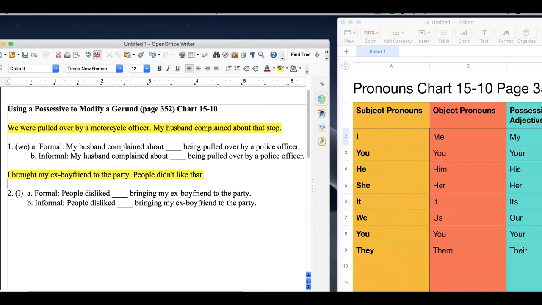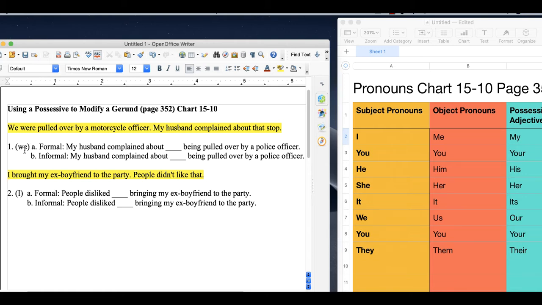So here's a situation. Let's take a look at this. And again, it's not in the book, it's just here in my lecture. What if I have this event? We were pulled over by a motorcycle officer. My husband complained about that stop. But I want to make this one sentence and I want to talk about his complaining about it, okay? So the exercise is going to give you the pronoun we.